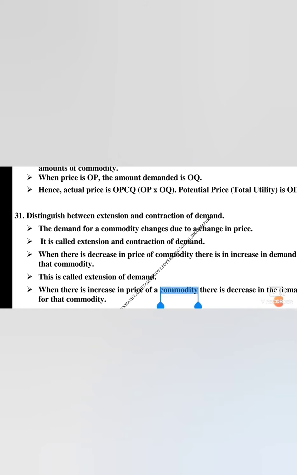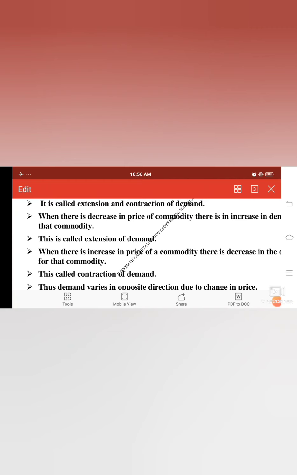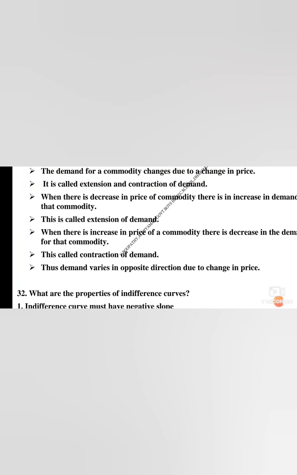When there is an increase in the price of a commodity, there is a decrease in the demand. For example, when the gold rate is increasing, will you purchase gold? No, isn't it? So there will be a contraction. Only when it is decreasing will you buy more gold. This is called contraction of demand. Extension means the price falls and the demand level increases. Thus, demand varies in the opposite direction due to change in price. You can do it with your palms itself.